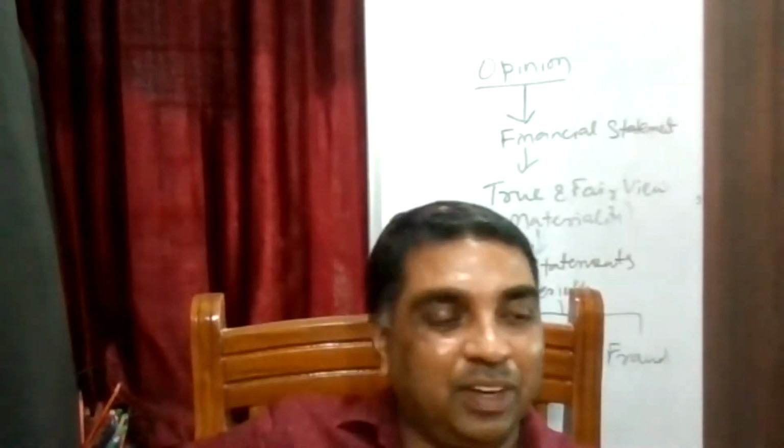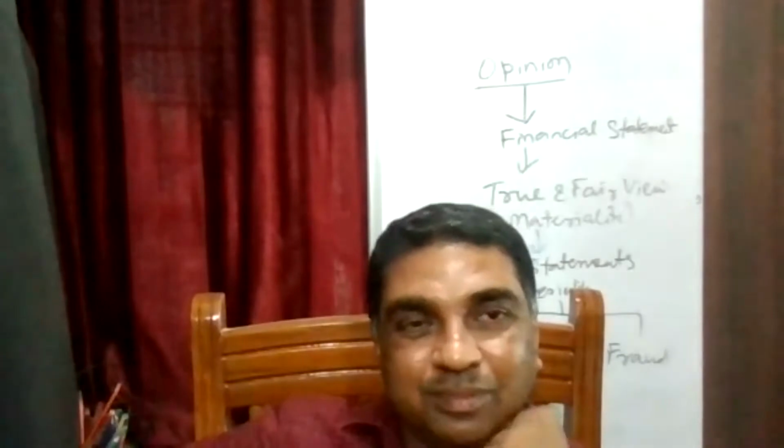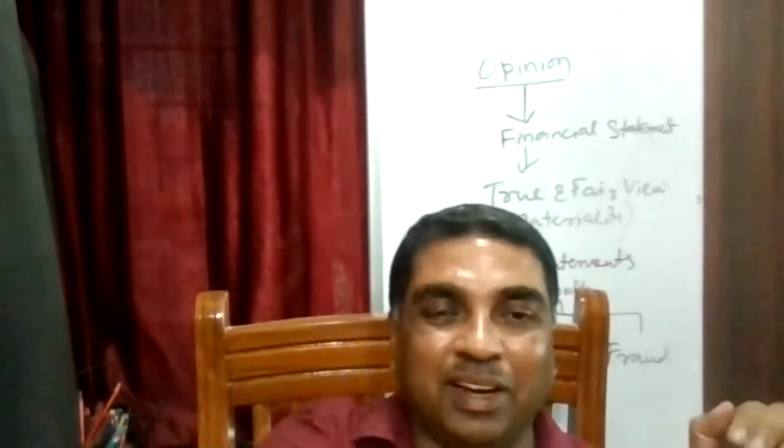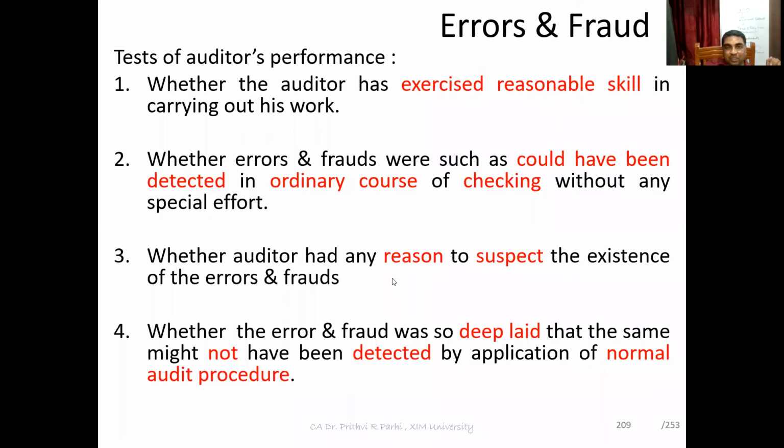Okay, there is a possibility that money may not be there. Money might have been applied elsewhere and it is shown as a fixed deposit. Understood? Here it shows there is an indication that there might be something wrong in this financial balance, in this account balance. Okay? Understood? There is a reason to suspect the existence of error and fraud. There is some reason to suspect. Got it?